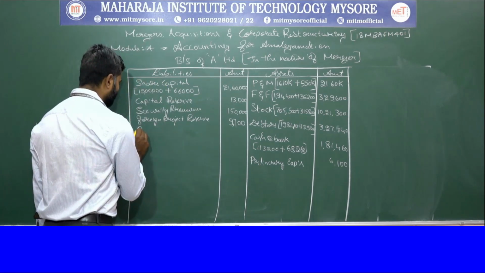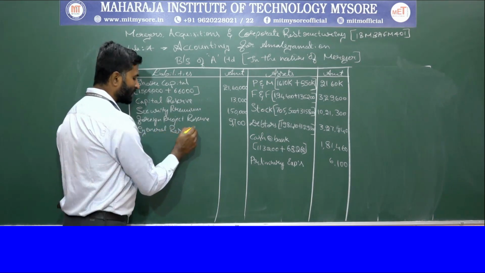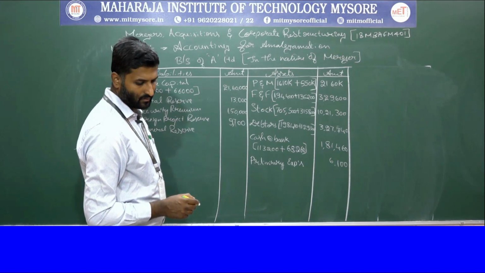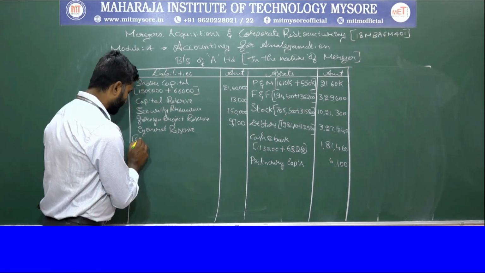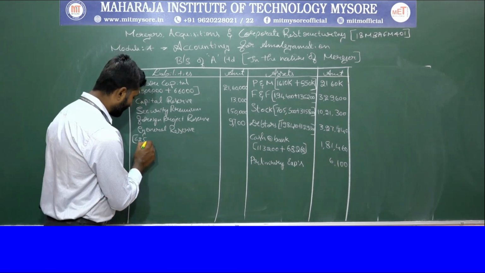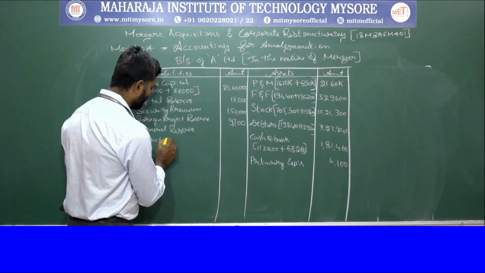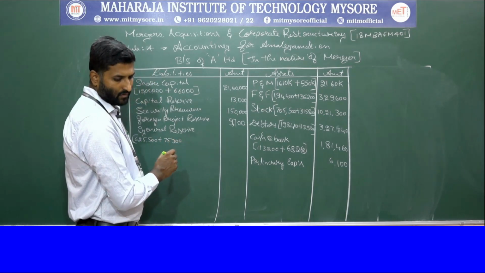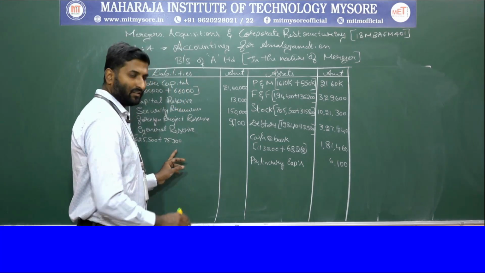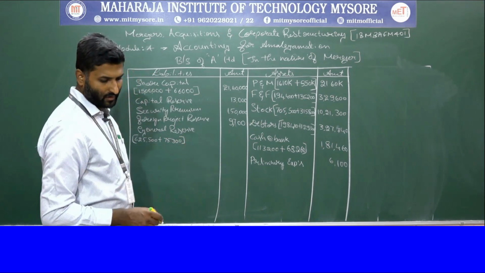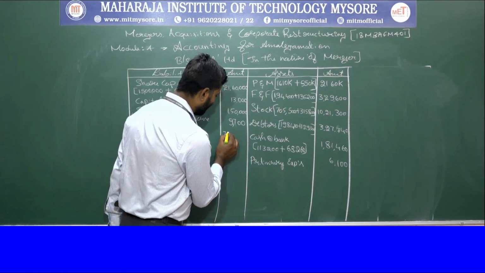Then we have a general reserve. The general reserve is 6,25,500 in the A company, and along with that we add 75,300 in the B company. So totally it is 7,00,800.